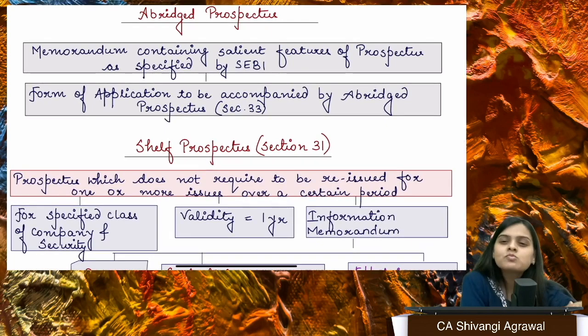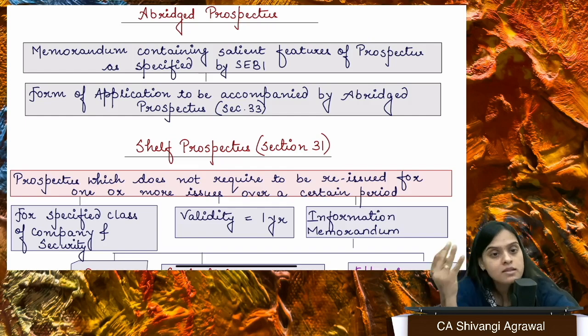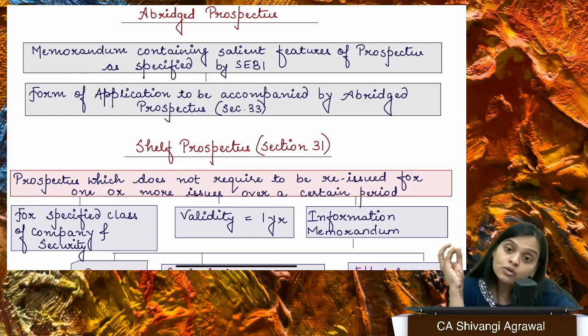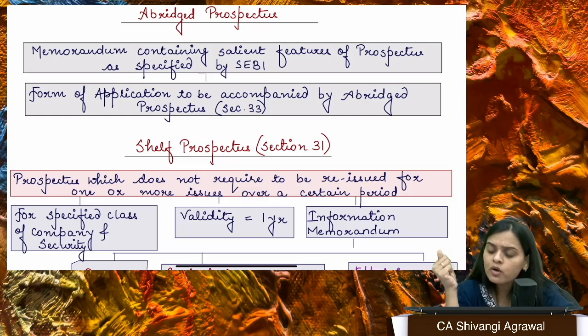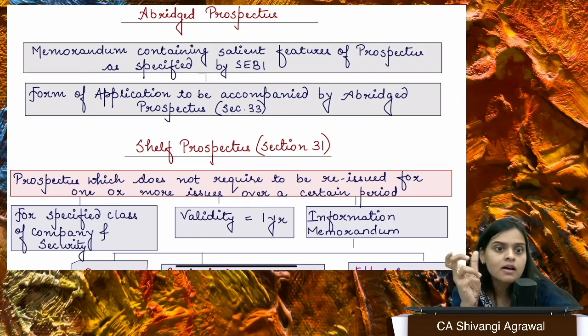So anyone who is making any statement, any false promises, any forecast, any deceptive, misleading information, and trying to induce the other person that no, you enter into this underwriting agreement, or you acquire these securities, or you sell these securities, or you enter into this particular agreement where you are not going to sell the securities, you're not going to buy the securities, but you're going to get the profit from the fluctuation of securities.